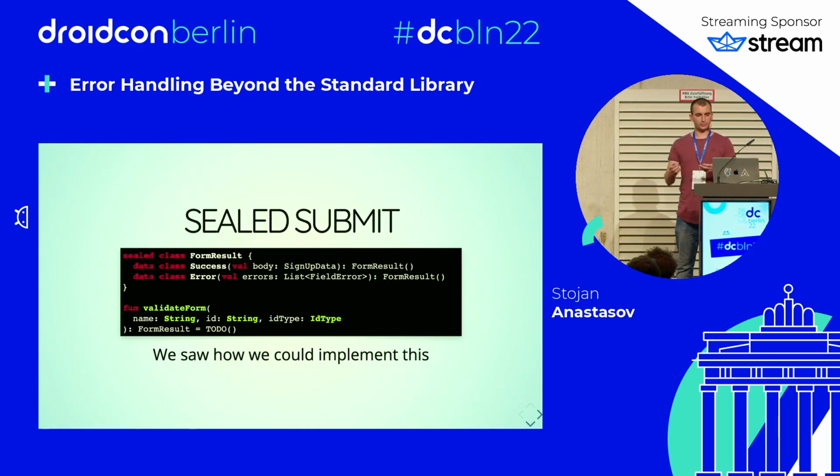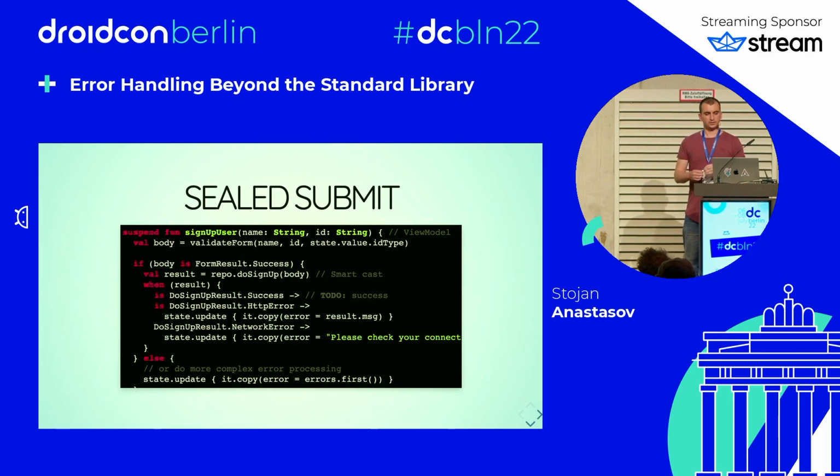For validating the form, we can also use a sealed class that has success with the sign-up data or an error with a list of errors. And we already saw how we can implement the validateForm function that returns this. Then in our view model, we need to validate our form, and then we need to check the result. So here we need to check that the result is FormResult.Success. Then we call our repository function, and again we need to do a check to make sure it's a success.